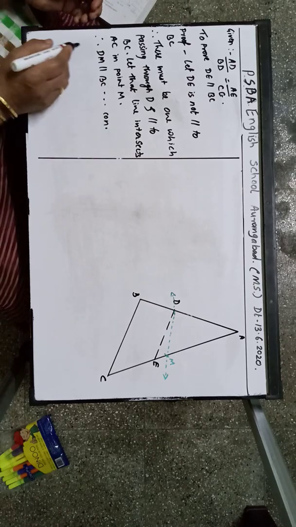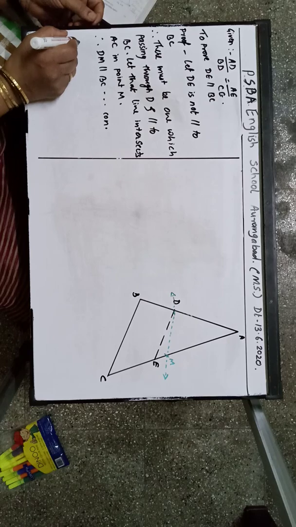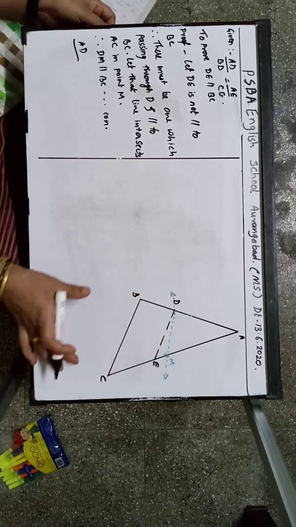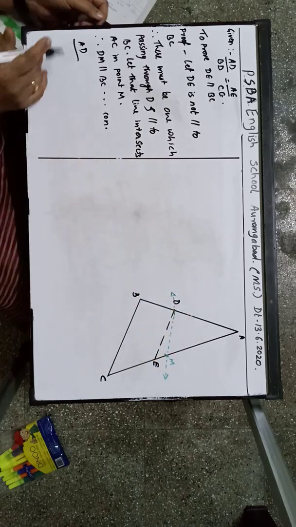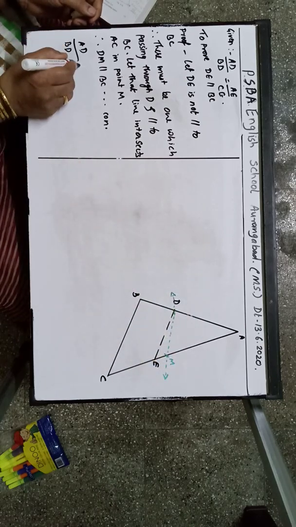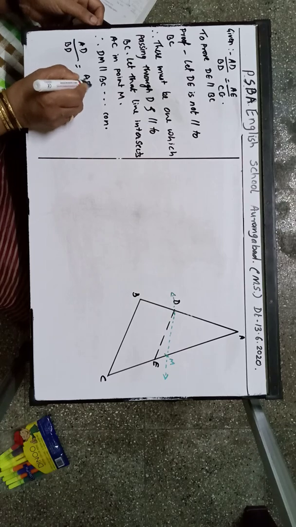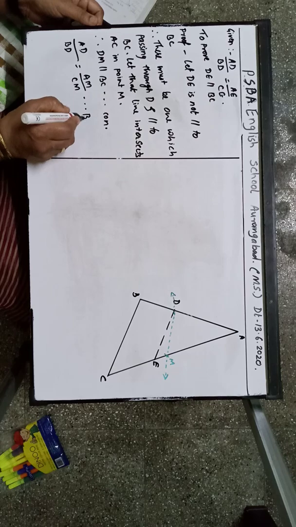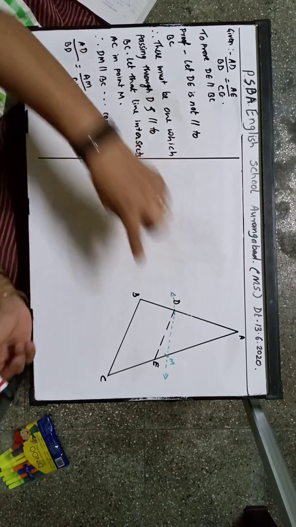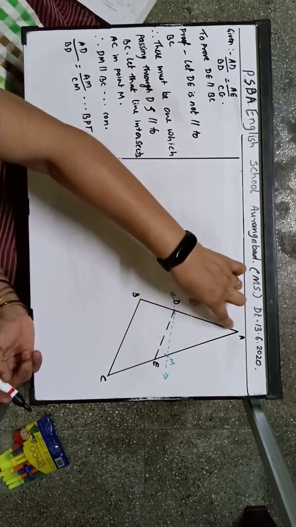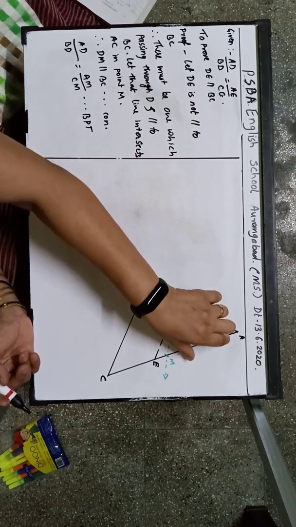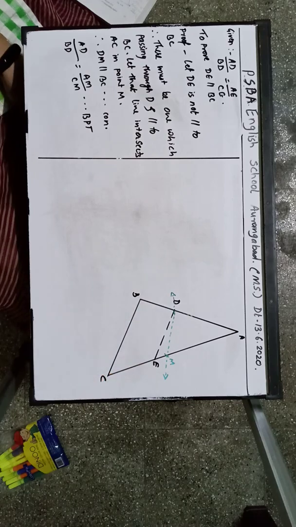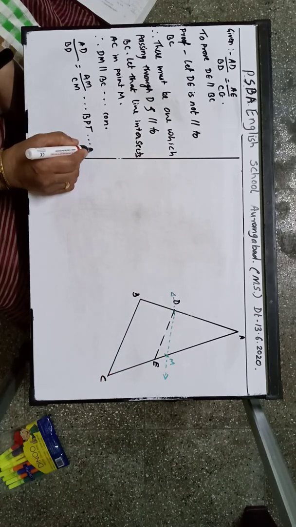Now, therefore, we have AD upon BD, now DM is parallel to BC. So AD upon BD is equal to AM upon CM. What is the reason? It is BPT. Because when this line is parallel to BC, AD upon BD will be equal to AM upon CM. Correct? Because we have drawn that line parallel to BC. Correct? This is statement number 1.